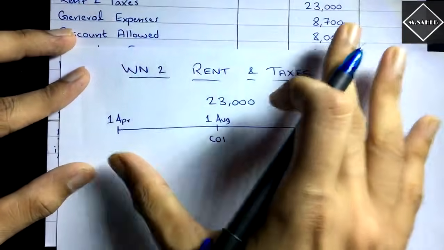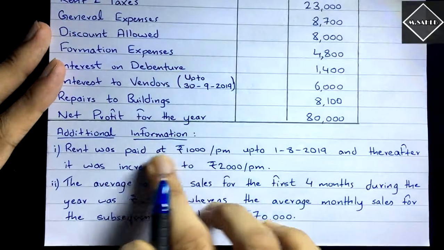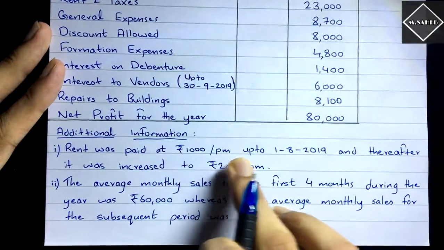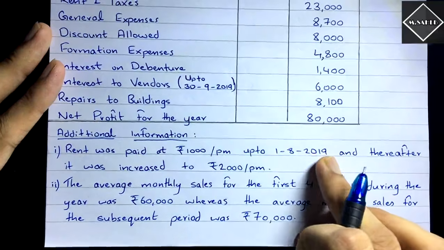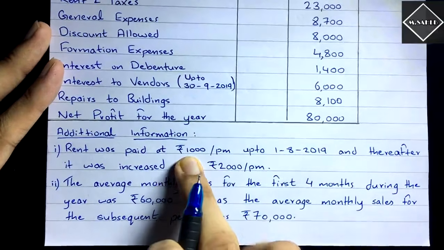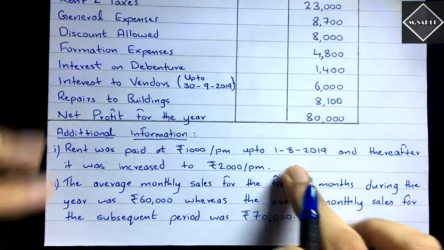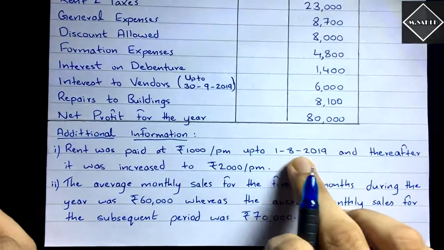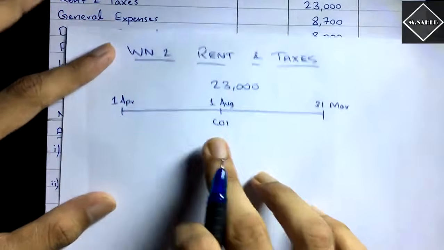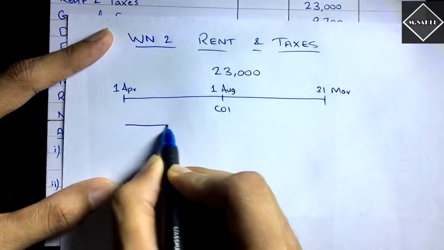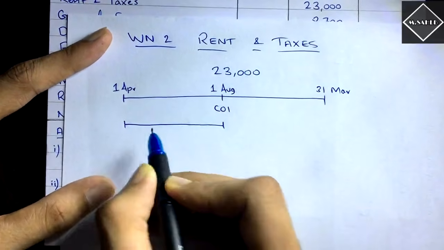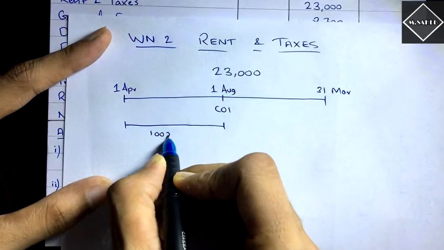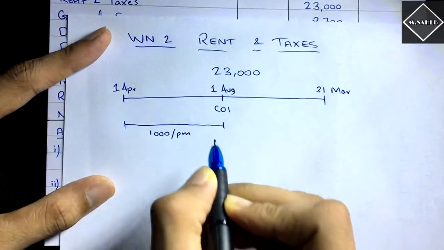Now what they have said in the adjustment, see here, rent was paid at rupees 1,000 per month up to 1/8/2019. So up to this date the rent was how much? Rent was 1,000 per month. Now which date is this? 1/8 means 1st August. This is the date of incorporation. So till this period, the rent was 1,000 per month.